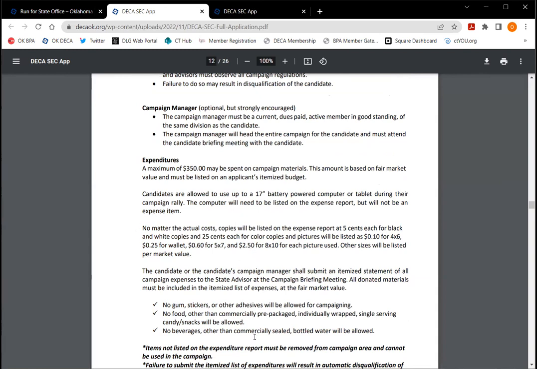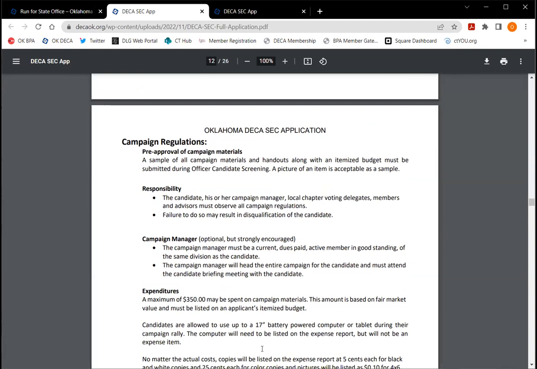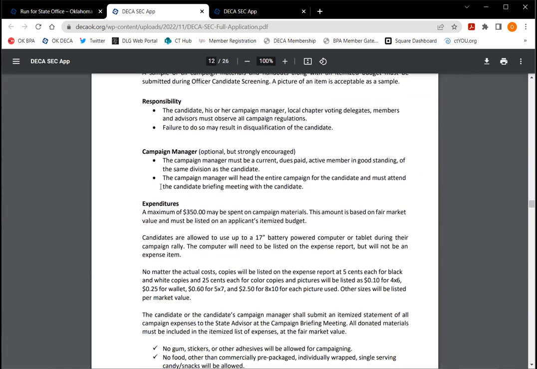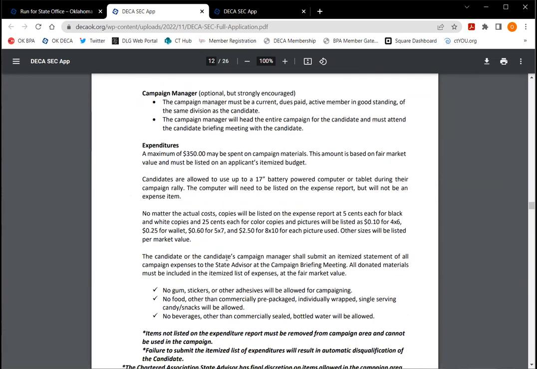So lots of things here. If you make it to the campaigning portion, and as you're thinking of your campaign, be sure to read through these. You can have a campaign manager, someone who can help you, especially if you're competing at CDC. A campaign manager can hang out at your booth while you're competing, so that you don't miss out on any of your campaign time at CDC.